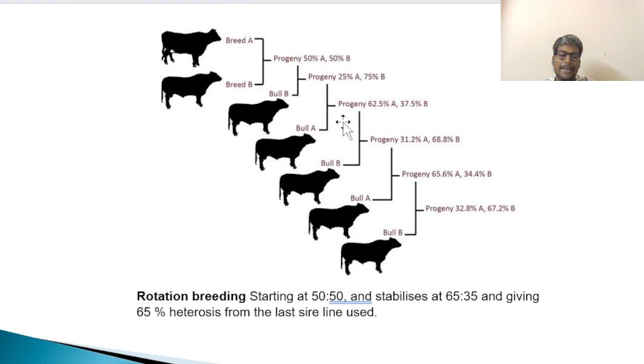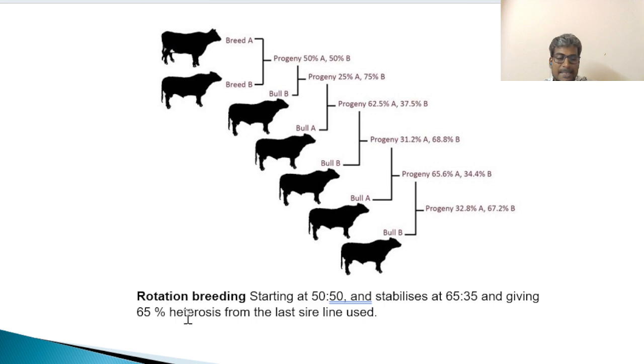or rotational breeding. Sometimes people use only 2 breeds, sometimes they use 3 breeds for this rotational breeding. So A, second time B, third time C, again A, B, C, likewise, that is called rotational breeding. So by doing this we achieve almost close to 60.35% of heterosis.